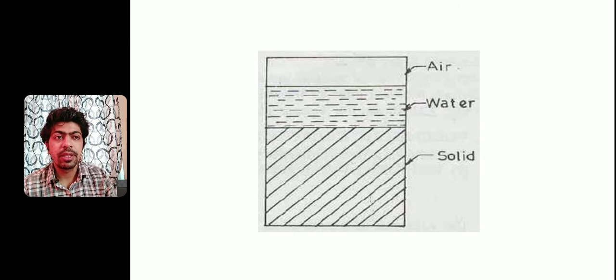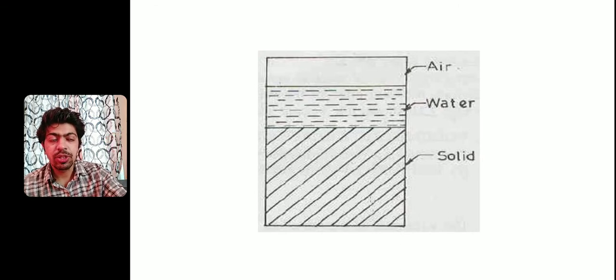When soil is completely dry, there is no portion of water available, because it is dry. Due to the dry situation of the soil, there is no portion of water available in that soil, so we can neglect this content. So there will be two phases: one is solid and one is air for fully dry soil.